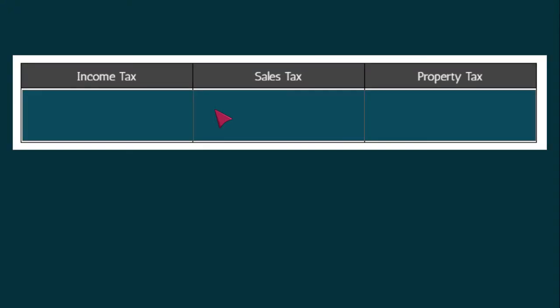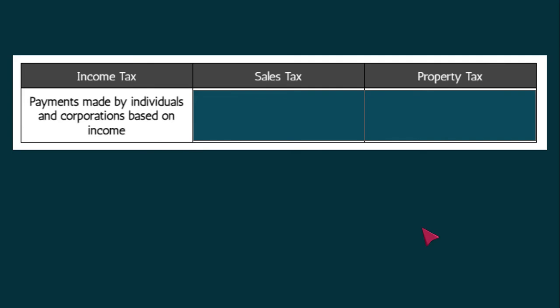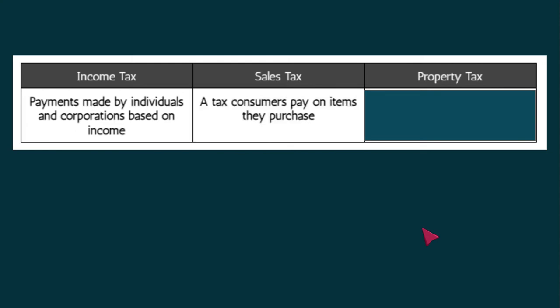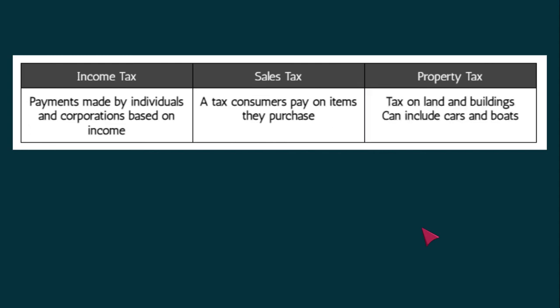Fill in the three definitions. An income tax is the payments made by individuals and corporations based on income. The sales tax is a tax consumers pay on the items they purchase. And property tax is the tax on land and buildings. It can include cars and boats.